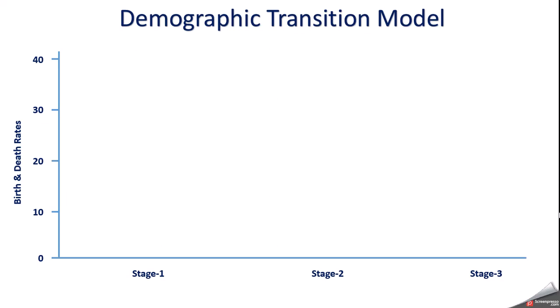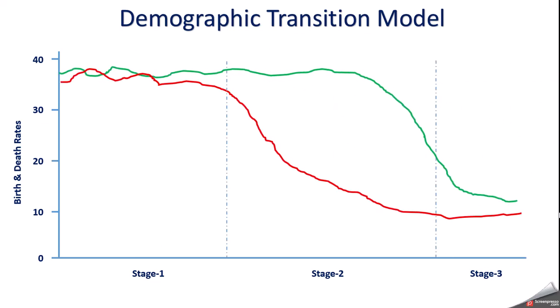On the left hand side, birth and death rate figures are given. The green line is showing the birth rate and the red line is showing the death rate. So see what happens in stage 1. Birth rate is high and death rate is also high. See, birth rate is about 37 or 38, and similarly the death rate. Sometimes death rate is higher than birth rate also. Both of them are fluctuating. So birth rate is high, death rate is also high, in the first stage.